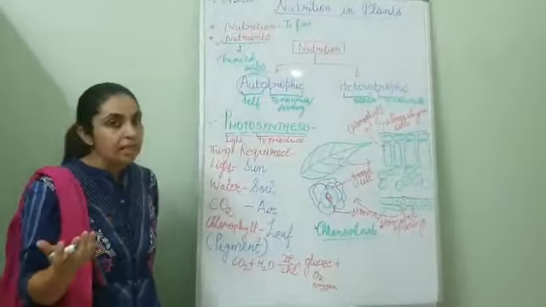Heterotrophic. Hetero means other, to nourish. That means those who are dependent on others for their nutrition. Who are those? Animals. So, we have learned two kinds of nutrition, autotrophic nutrition and heterotrophic nutrition.